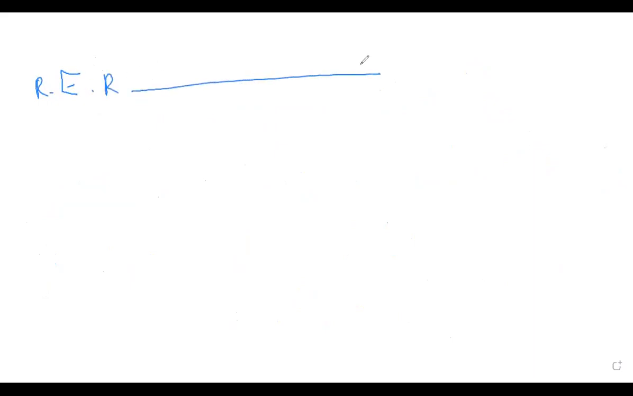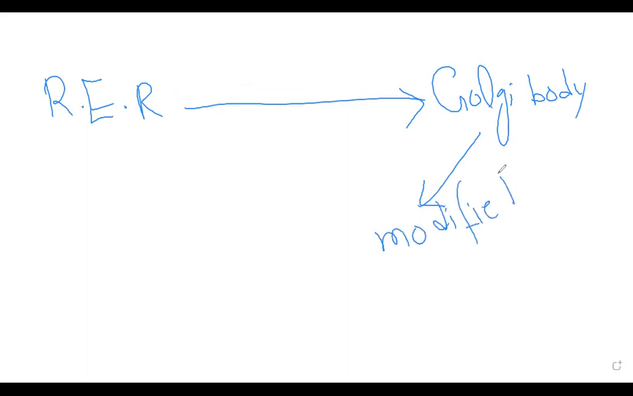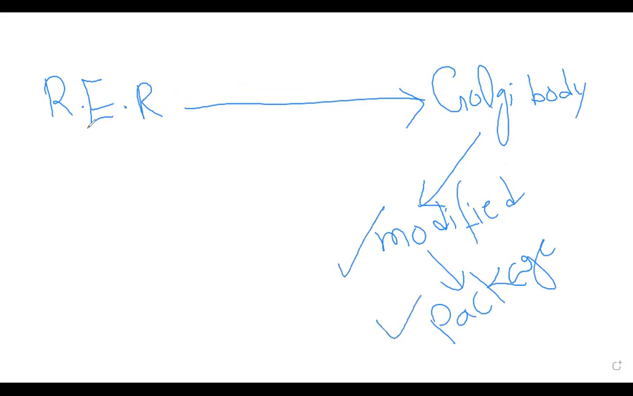What is the rough endoplasmic reticulum doing? It is supplying proteins to the Golgi bodies. And what is the Golgi body doing? Its most important function is that it modifies that protein and then packs it. Two most important points: they are modified and packed. The proteins which are synthesized there enter the Golgi body where they are modified.